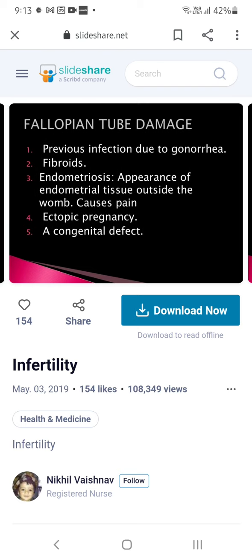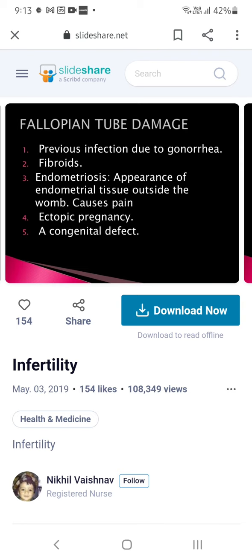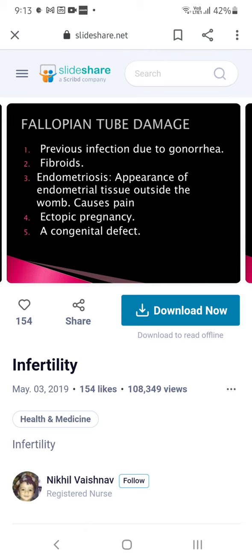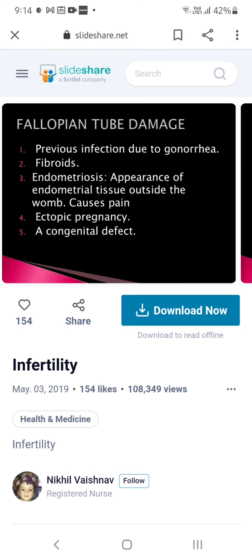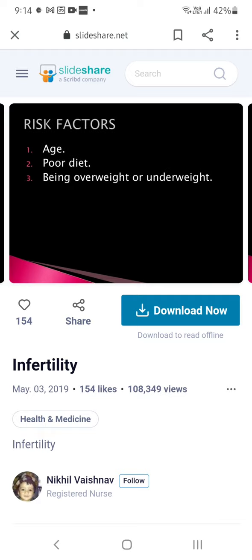And ectopic pregnancy. Ectopic means outside. So other than the uterine cavity, if the baby is growing, then it is known as ectopic pregnancy. In that condition also you will have infertility. Because the baby cannot grow, the fallopian tube expands as much as it can. Later it will burst and the baby will come out in the abdomen and it will die. So other than the uterine cavity, the baby cannot grow normally, it will die. So a congenital defect may be seen.